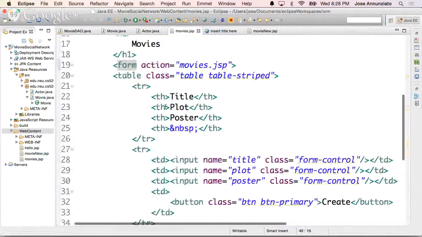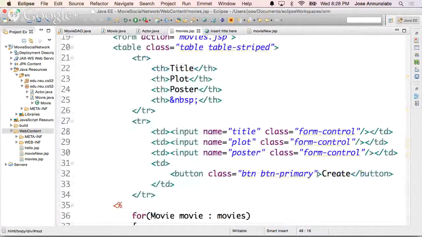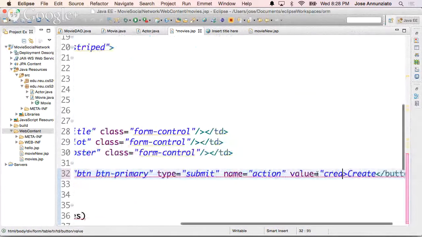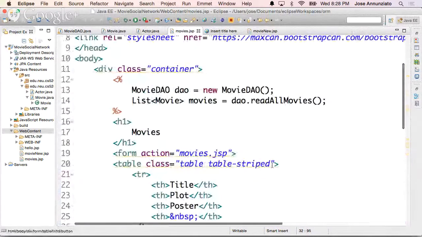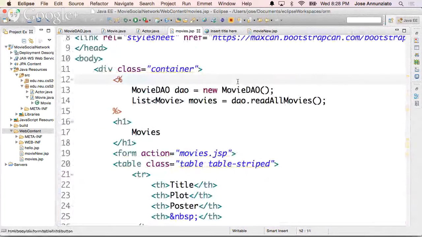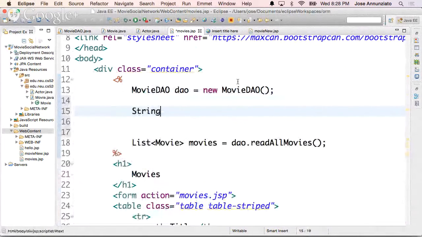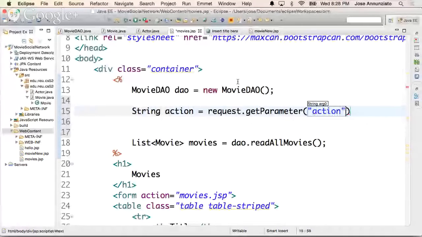And the create is going to say that this button is going to be a submit, type is submit, so it submits, and the name is going to be action, and the value is going to be create, right? And in here we're going to retrieve, right? We're going to retrieve the action string, action, request.getParameter action.